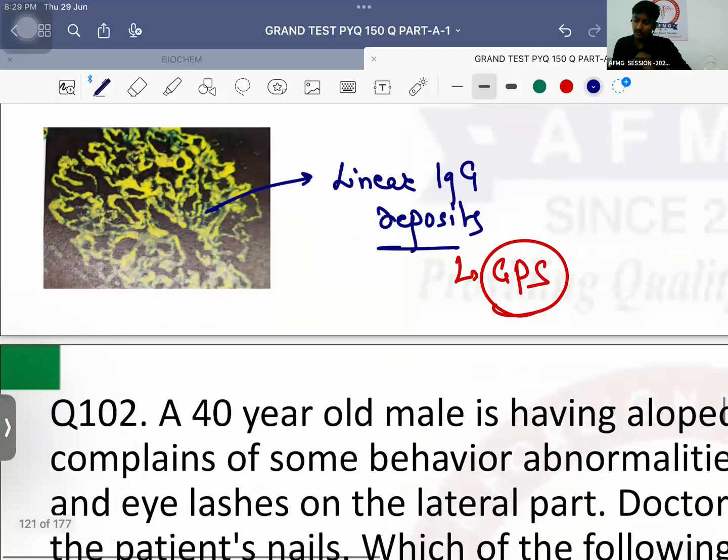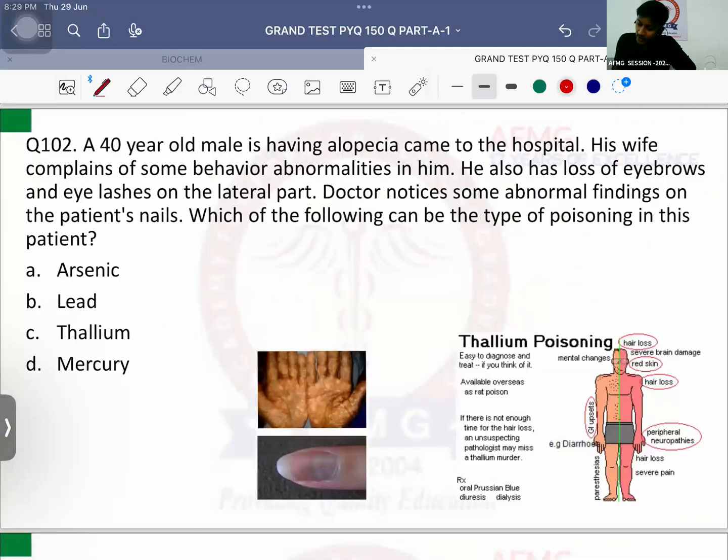Okay? Question number 102. A 40-year-old male is having alopecia, that is hair fall, and came to the hospital. His wife complains of some behavior abnormalities in him. He also has loss of eyebrows or loss of eyelashes on the lateral part. The doctor notices some abnormal findings on the patient's nails. Which of the following can be the type of poisoning in this patient?